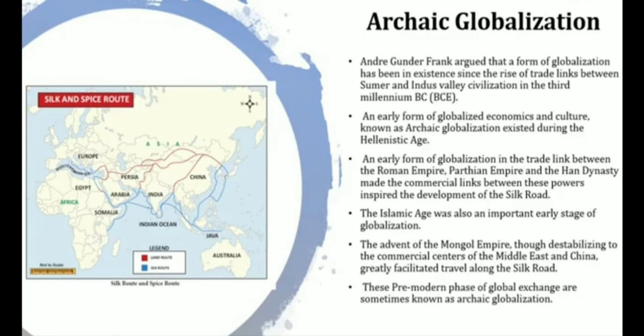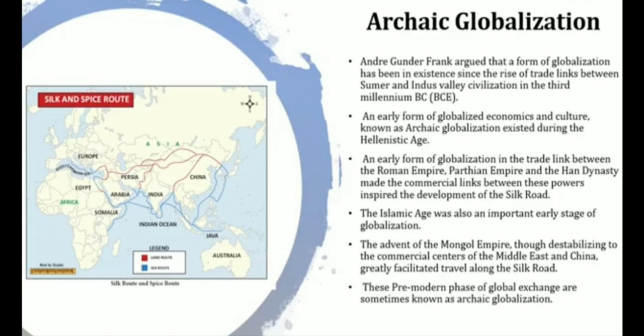Okay. Next, it was known during the Hellenistic age also. During the Greek period also it was known. And there was a trade link between many countries. Which are the countries that had trade link? Roman Empire, Parthian Empire, and the Han Dynasty. During this archaic period itself, there was a trade link between these countries, Roman Empire, Parthian Empire, and Han Dynasty also. There was a commercial link between these countries, and also the Silk Road was formed. Okay.